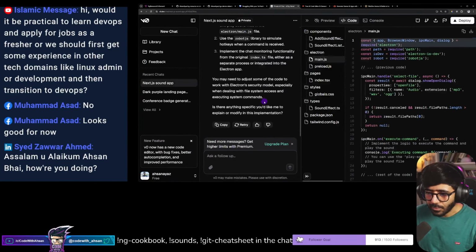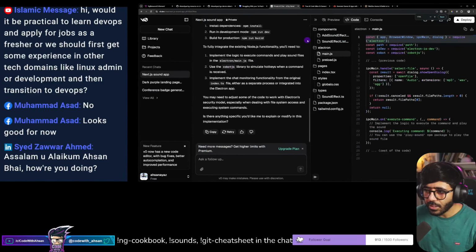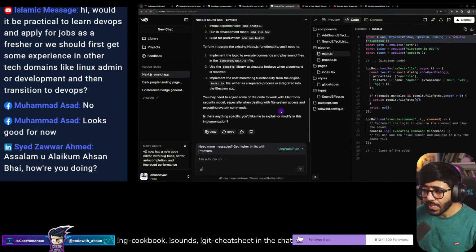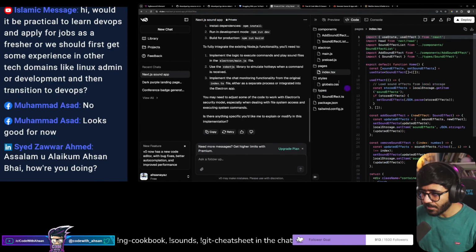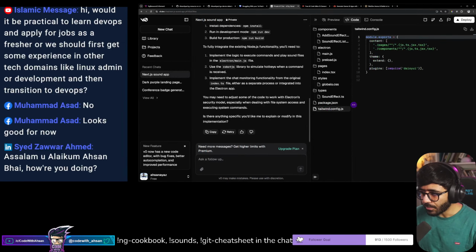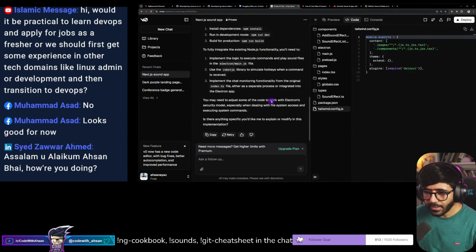So first, let's have a look at what V0 was able to do. If we look here, we have some components being created. We have Electron main.js, sound effect lists, which has all these UI. Then we have main.js. I did ask it to use TypeScript. So it seems like it is using TypeScript, but only for pages. But the Electron preload.js, etc. is still JavaScript. And I think I know why, because it just wants to run it directly. And then we have sound effect, package.json, tailwind config. So should we try this out?